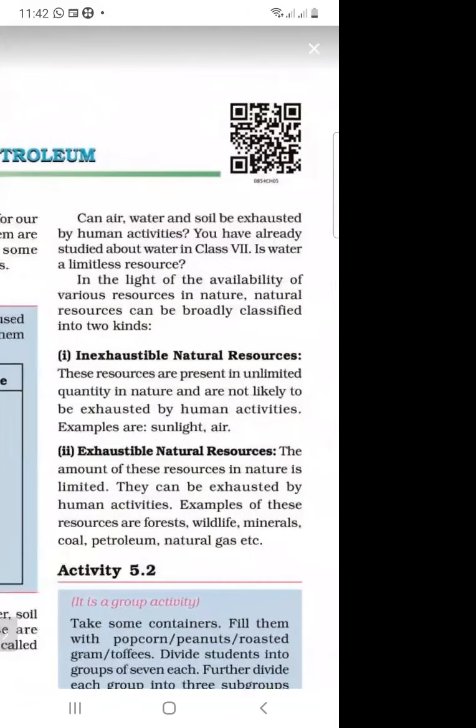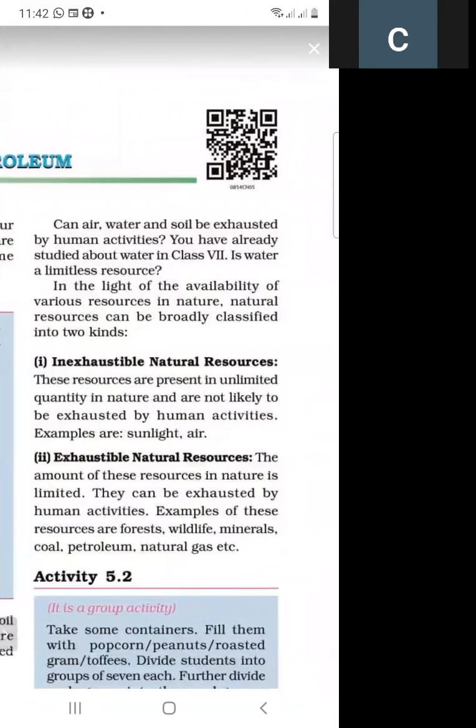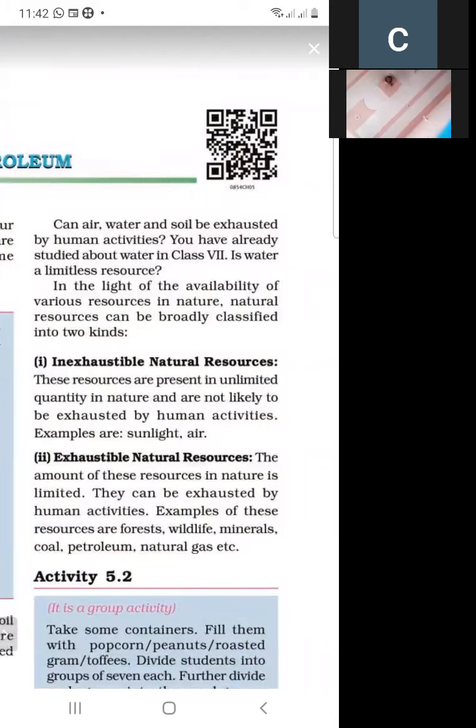Natural resources are also categorized into two parts. First is inexhaustible natural resources and second is exhaustible natural resources.